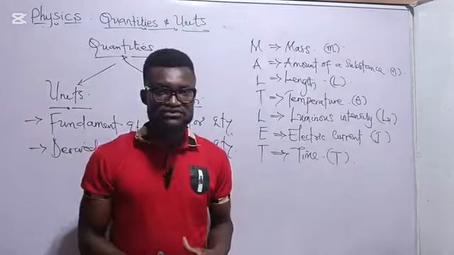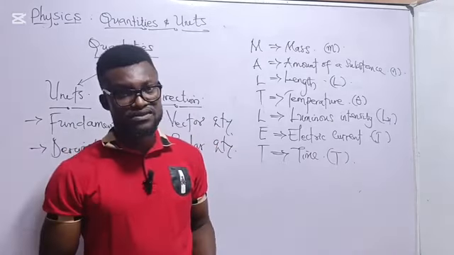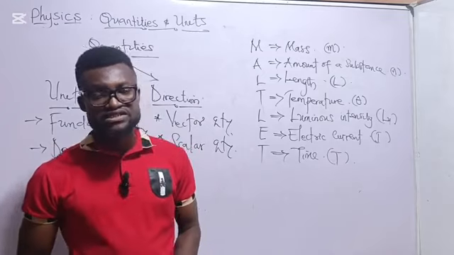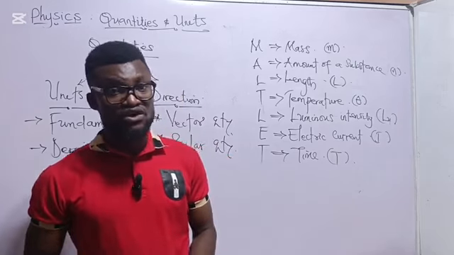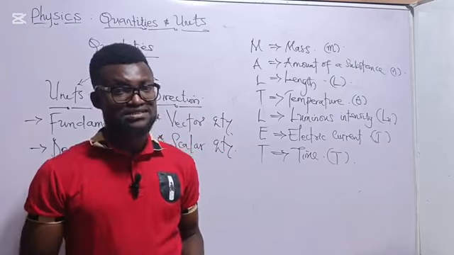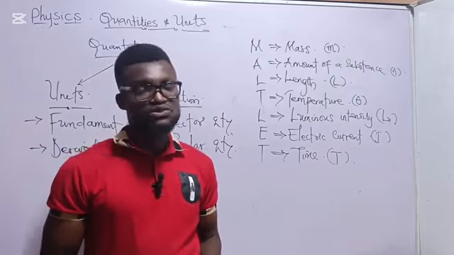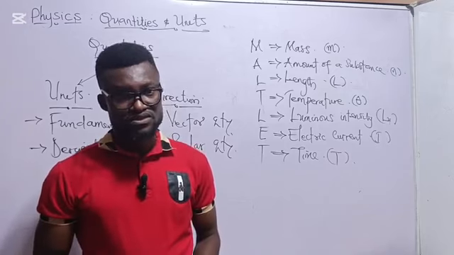Now, all these 7 fundamental quantities have their respective units. When we talk about units, units are standard quantities used for measurement of other quantities. Check, for example, length. Length is a fundamental quantity and its unit is the meter.